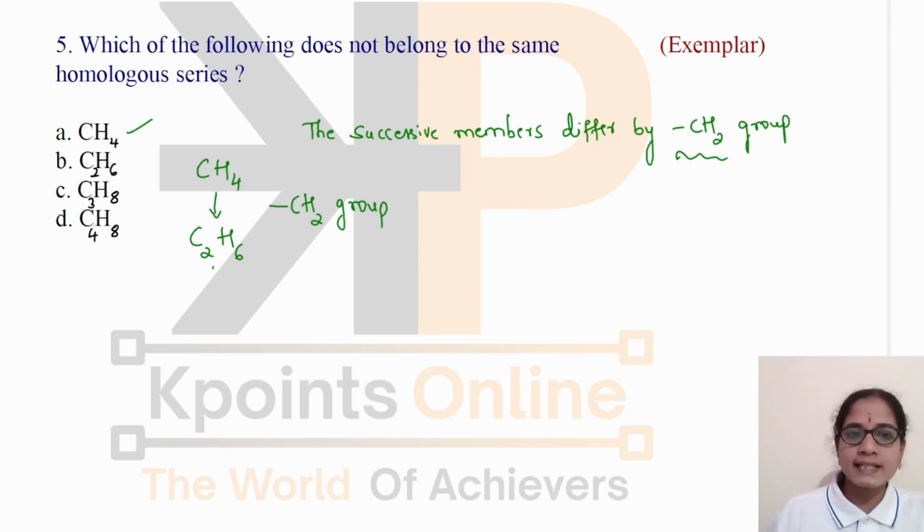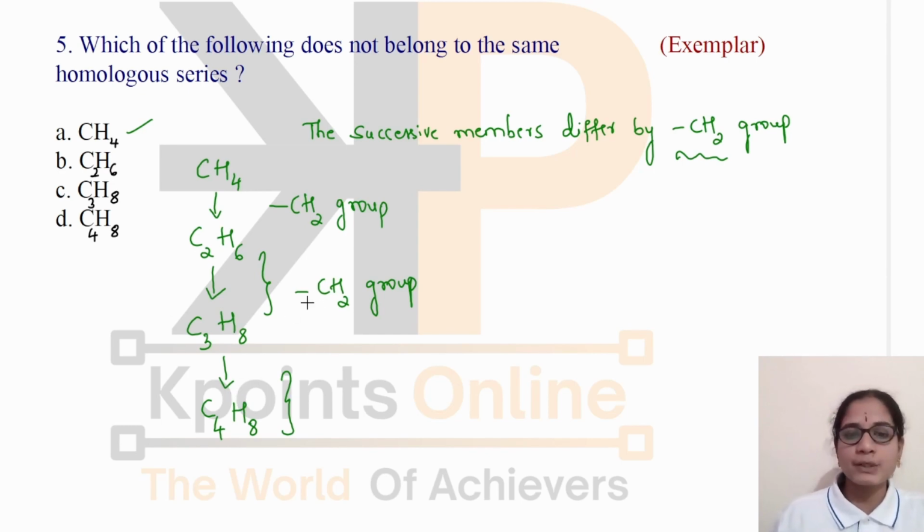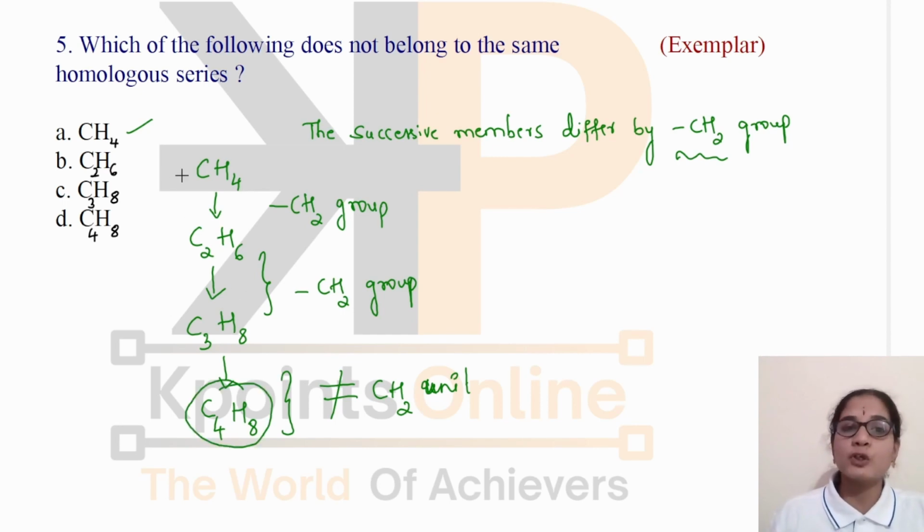After this, the next homologous member will be C3H8. Again, these two differ by a CH2 group. So all these belong to the same homologous series. Now, let us check the fourth member, C4H8. You can see here, between these two successive members, the difference between the molecular formulas is not equal to a CH2 unit. So this does not belong to this homologous series.